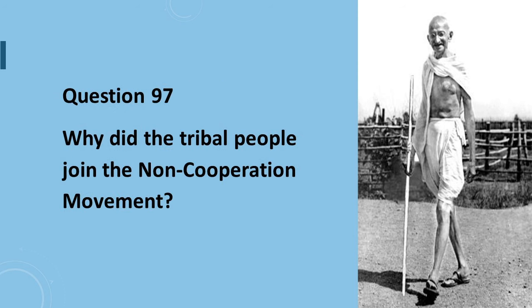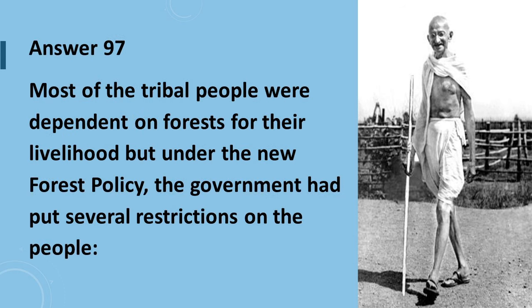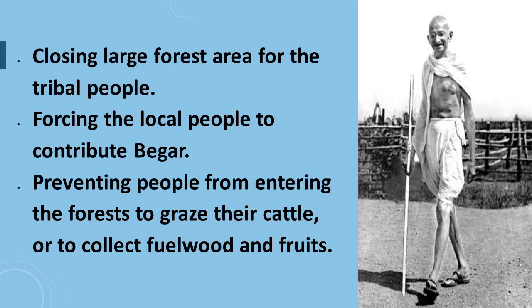Question number 97 is, why did the tribal people join the non-cooperation movement? Answer to question number 97 is, most of the tribal people were dependent on forest for their livelihood. But under the new forest policy, the government had put several restrictions on the people. The first one is closing large forest area for the tribal people. Second is forcing the local people to contribute begar. Third is preventing people from entering the forest to graze their cattle or to collect food roots and fruits.